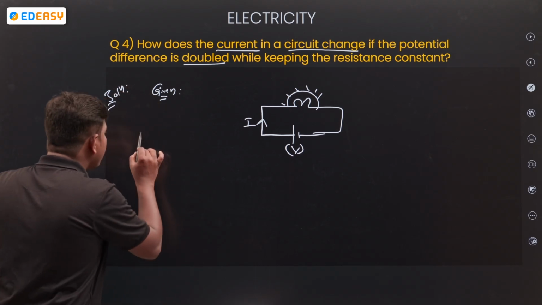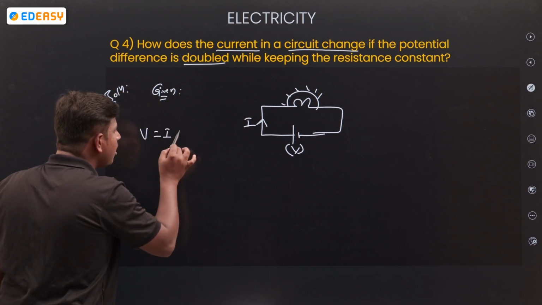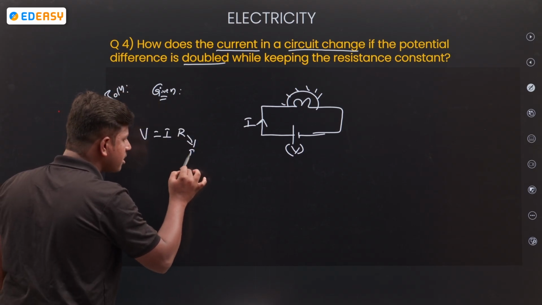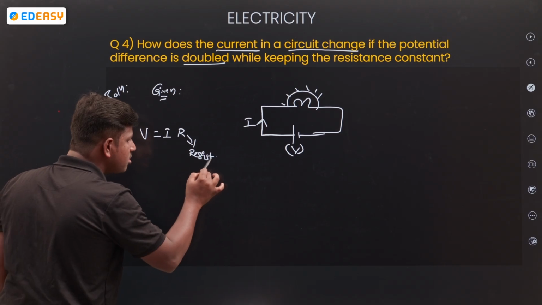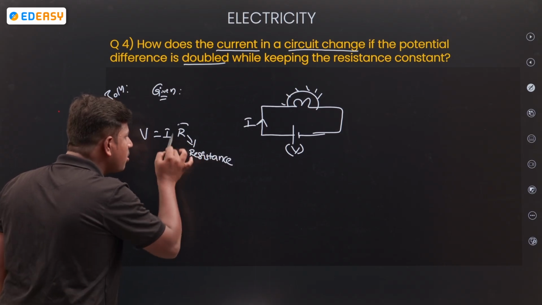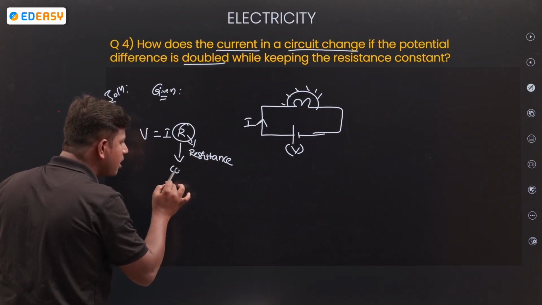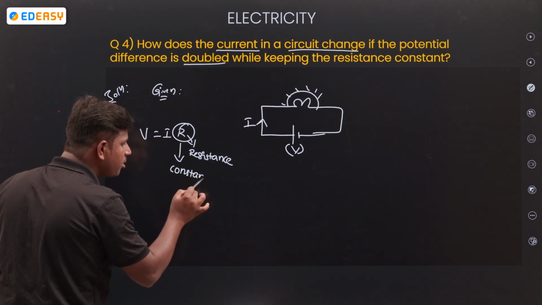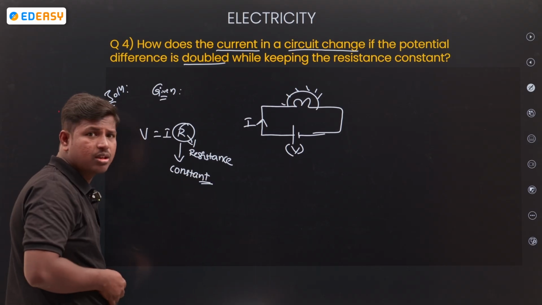What is the formula? V is equal to IR. What is our resistance? Keep the resistance constant as per the question.